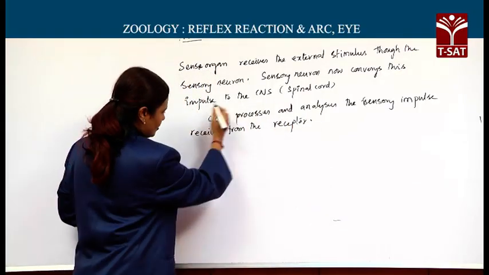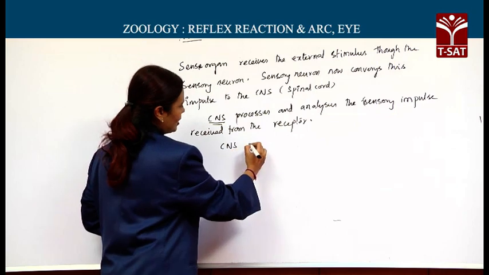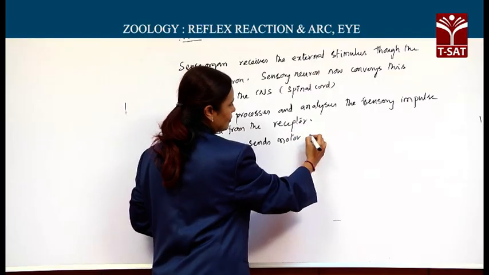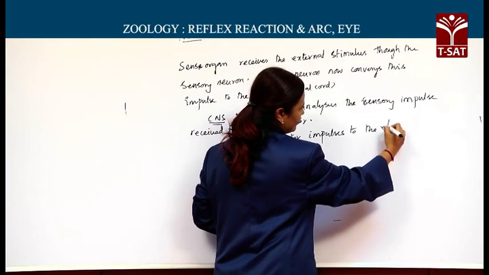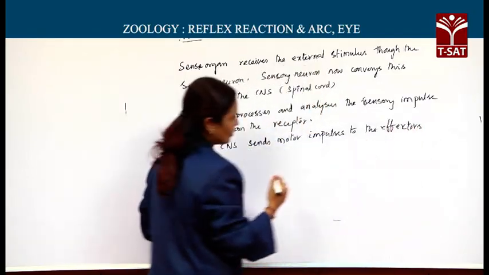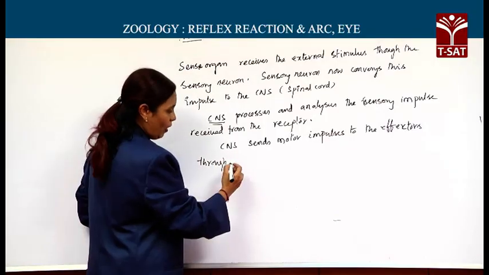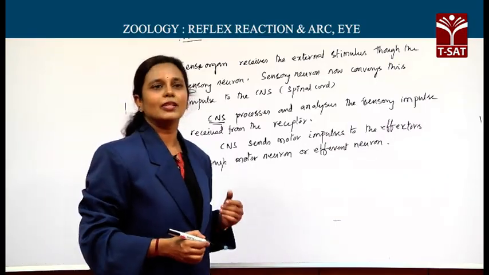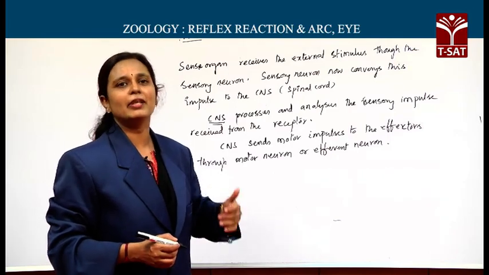Now, this central nervous system sends motor impulses to the effectors through the motor neuron or efferent neuron. That is how we respond immediately to the stimuli that are received, not under conscious control.